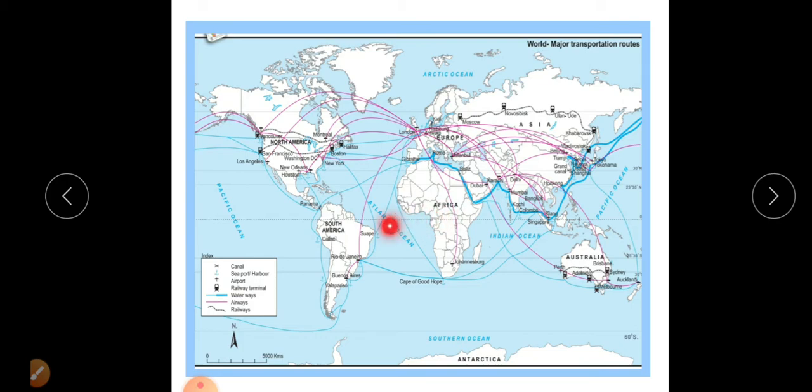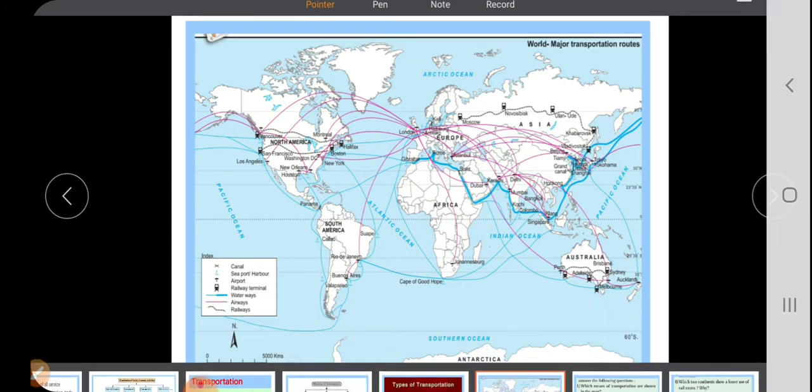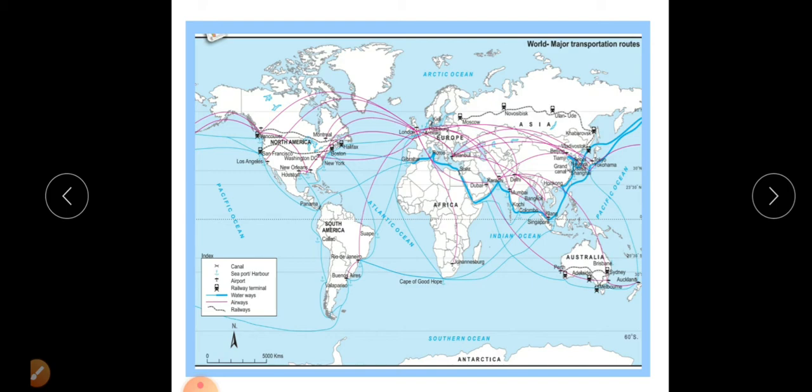But in Africa and South America, the regions near the equator are badly affected by very high temperatures as well as heavy rainfall. Daily rainfall, dense forests: here is the Congo river basin and here is the Amazon river basin. It is also an obstacle to all types of development in transportation links.